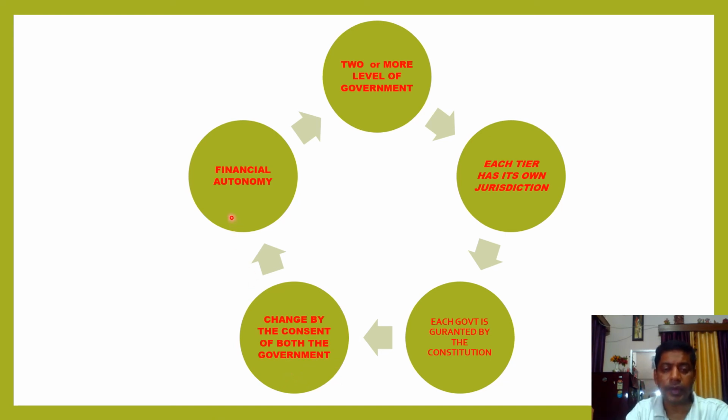And the last one is called financial autonomy. Each state has to look after its own population. You must know that whenever you buy a mobile, you pay GST. Suppose you are paying 800 as GST, then 400 goes to the center and another 400 goes to your state. That is called CGST and state GST. So the state collects different types of taxes and has other sources for the public welfare of the state. So these are the features.